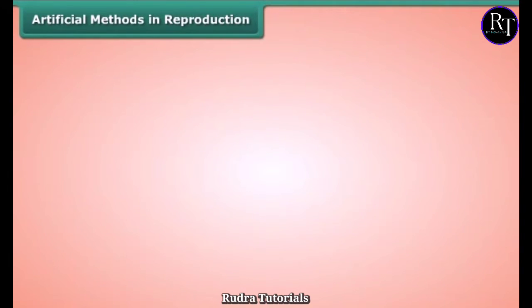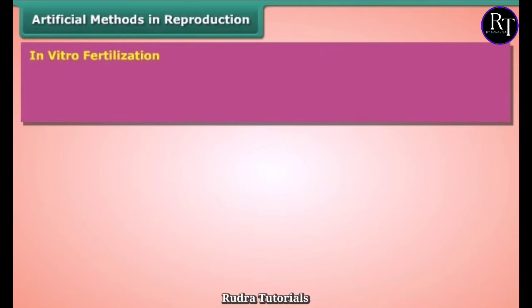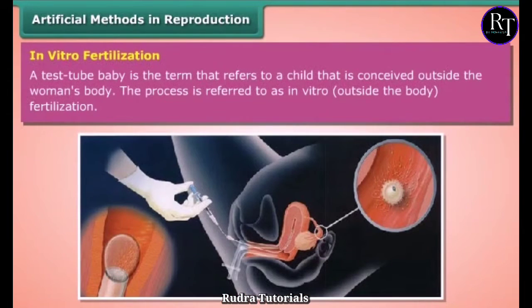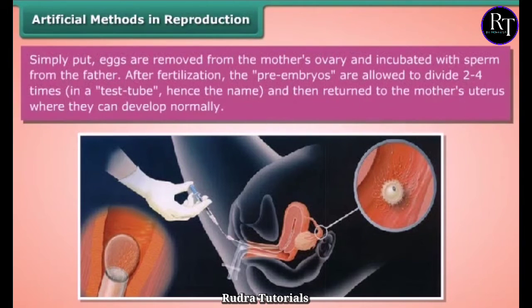Artificial methods of reproduction. In vitro fertilization. A test tube baby is the term that refers to a child that is conceived outside the woman's body. The process is referred to as in vitro, outside the body, fertilization. Simply put, eggs are removed from the mother's ovary and incubated with sperm from the father. After fertilization, the pre-embryos are allowed to divide 2 to 4 times in a test tube, hence the name, and then return to the mother's uterus where they can develop normally.